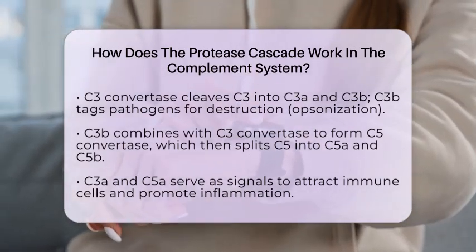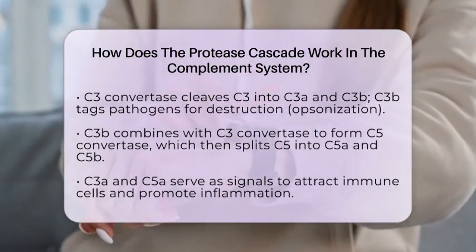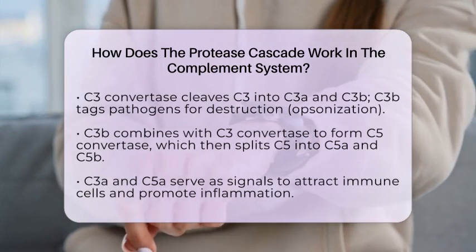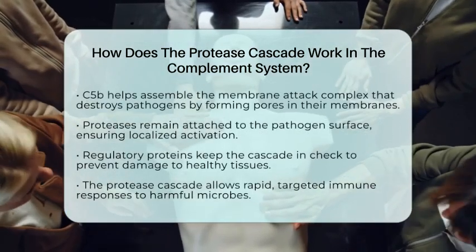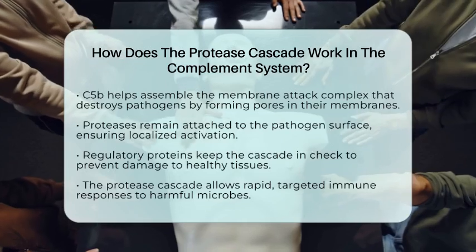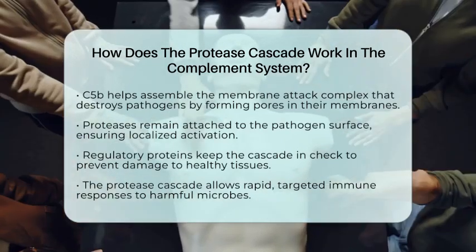The small fragments, C3a and C5a, act as signals that call immune cells to the site of infection and promote inflammation. C5b takes the lead in assembling the membrane attack complex, a group of proteins that form pores in the pathogen's membrane, causing it to burst open.